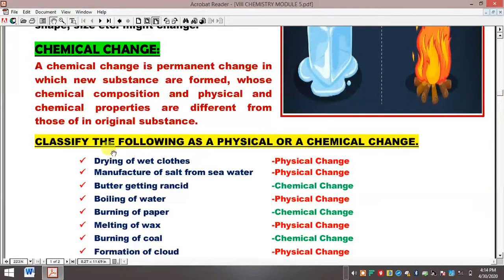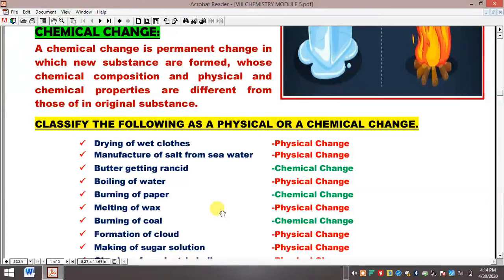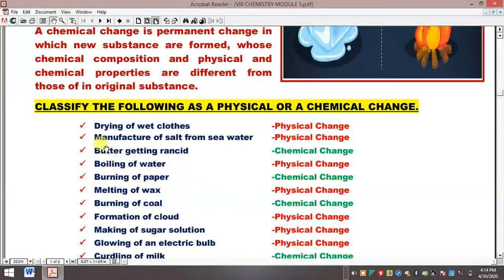Now, with these examples we will understand more. Classify the following as a physical or a chemical change. Children, while I am reading the examples, you start giving me the answer. I have given you the answers, but I think you should try on your own. The very first example is drying of wet clothes. Definitely a physical change, because clothes are still clothes.